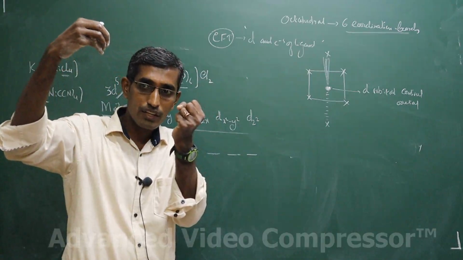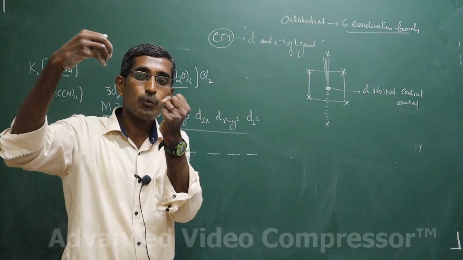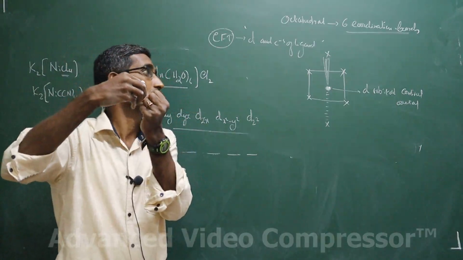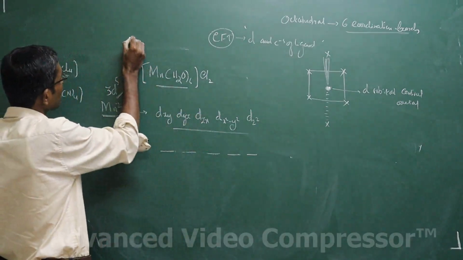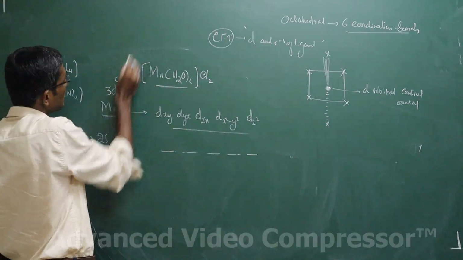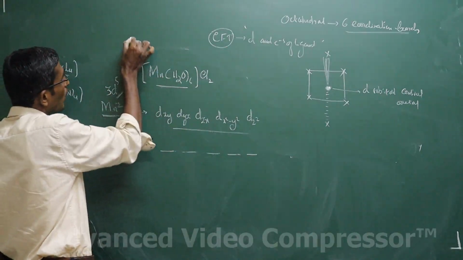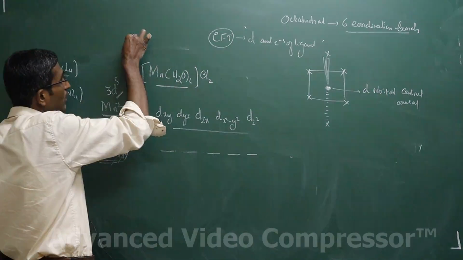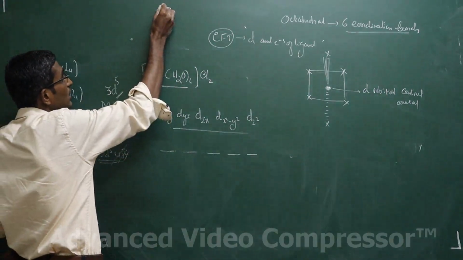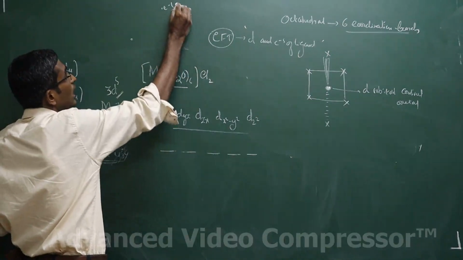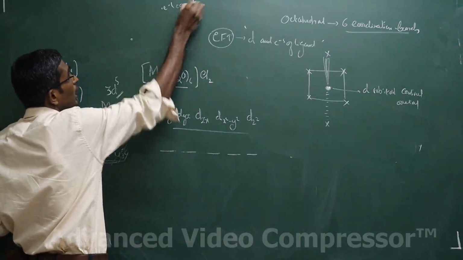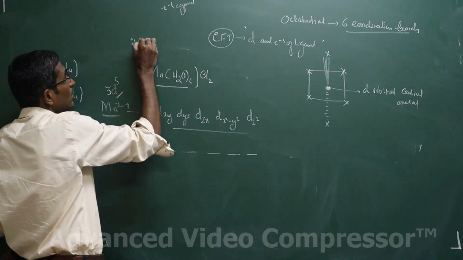When the ligand comes along with its electrons, it encounters the d electrons. It comes because the central metal ion is positively charged, or the nucleus of the central metal ion will attract the electrons of the ligand.